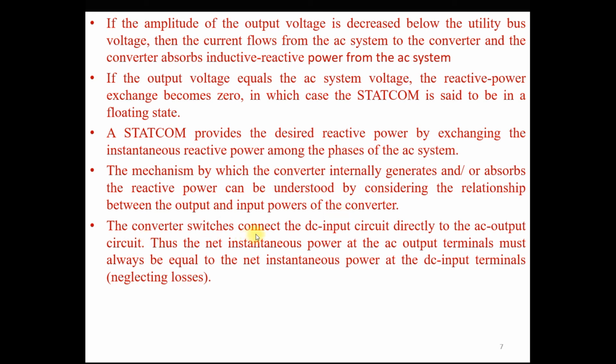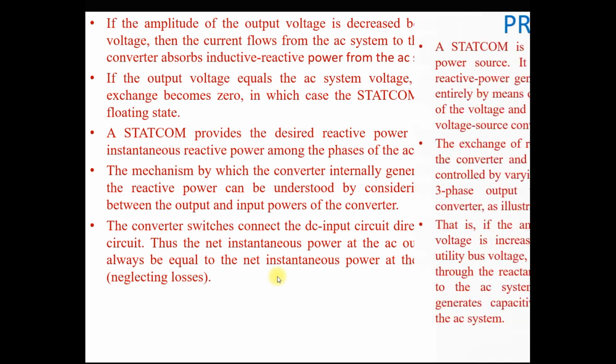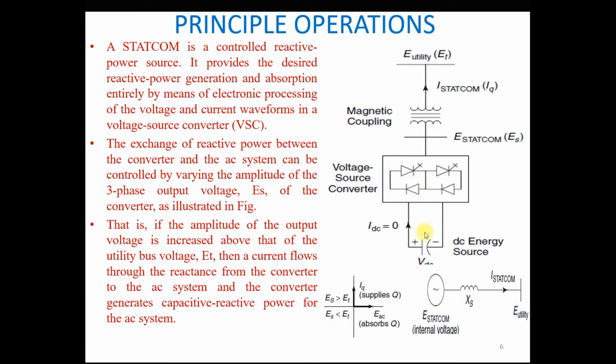The voltage source converter switches connect the DC input circuit directly to the AC output circuit. So it means that the net instantaneous power at the AC output terminal of this VSC must always be equal to the net instantaneous power at the DC input terminal. We assume that the losses are neglected. If we assume that the switches are ideal, whatever input power is provided through this DC energy source, the same power you get at this AC side, and that AC power is injected to the bus voltage.